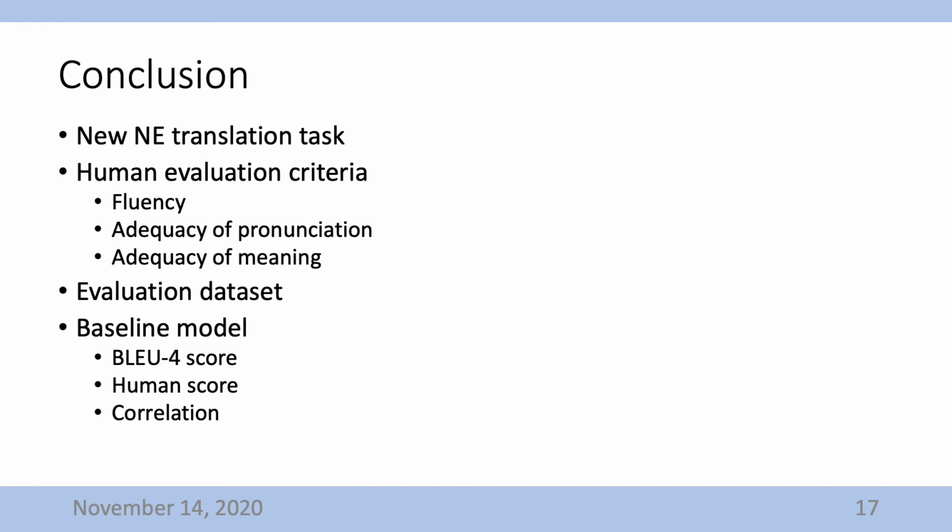Conclusion. In this paper, we describe a new task for NE translation from English to Chinese. For this purpose, we present the human evaluation criteria for business names and build a test set, and the test set will be released. Further, we found that the correlation between the BLEU score and human evaluation scores is weak. The reason is that while the human evaluation score represents the quality of NE translation, BLEU score represents the similarity between the reference NEs and the output from the model. Thus, we conclude that for evaluating NE translations, reference-less methods should be more effective than reference-based methods.